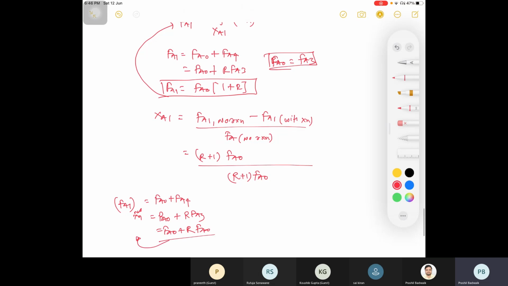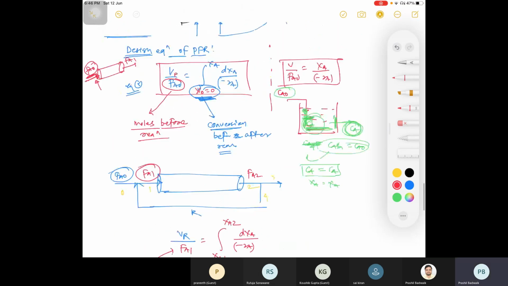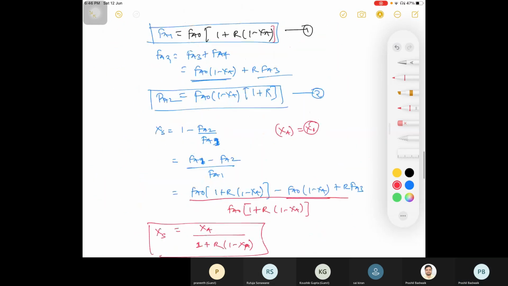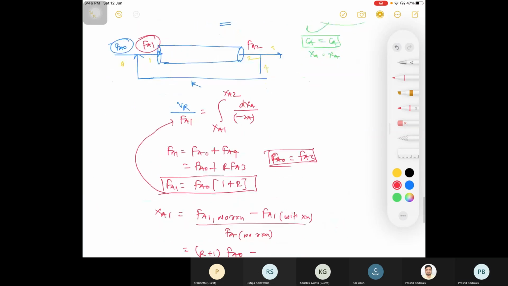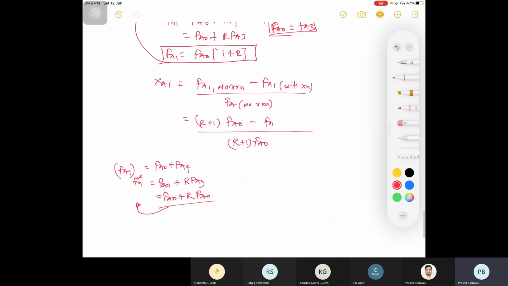So if you take out common, you will get this, minus your FA1 with reaction, the one which we derived, that is your FA0 times 1 plus R times 1 minus x naught. Now please calculate what is your XA1.